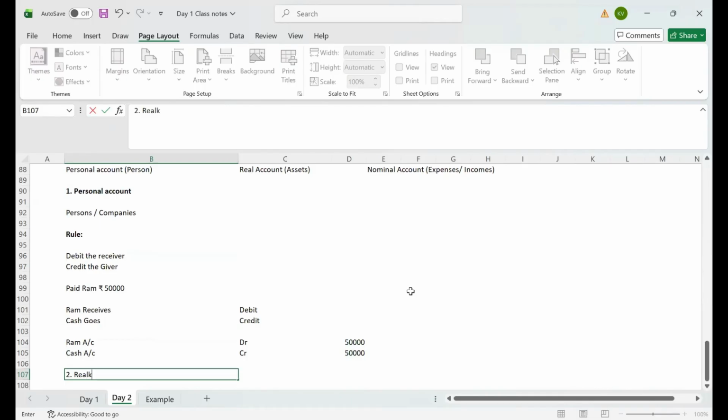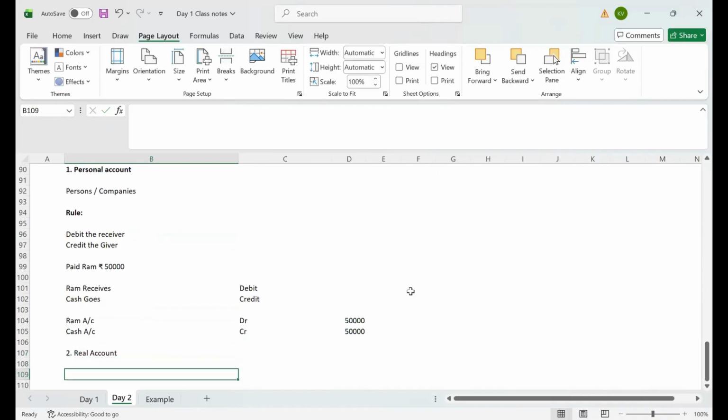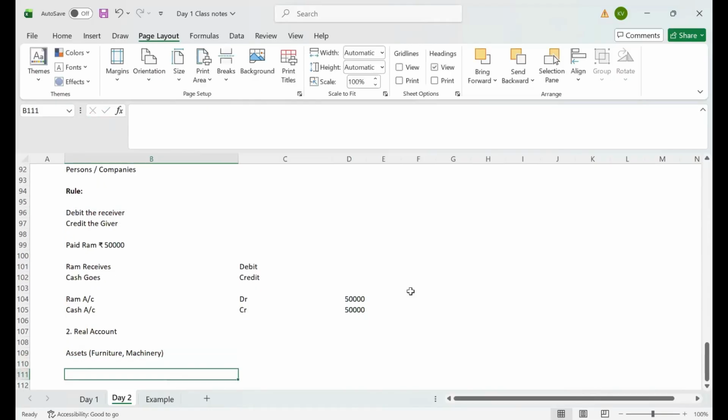This is real account. What is meant by real account? As I already mentioned, real account talks about assets like furniture, machinery. Okay, what does the real account rule say?